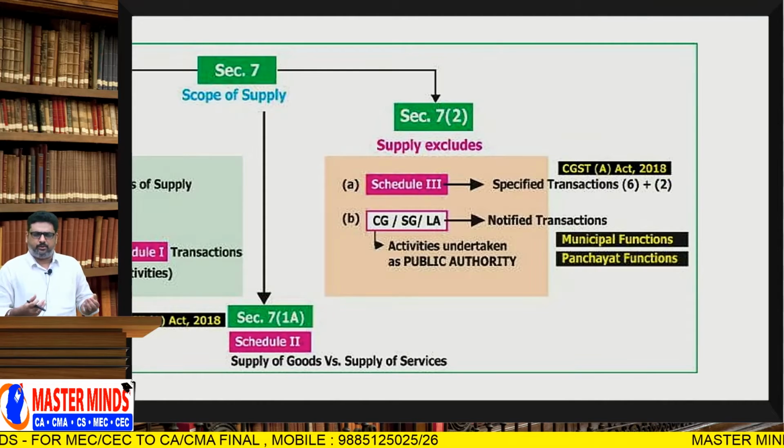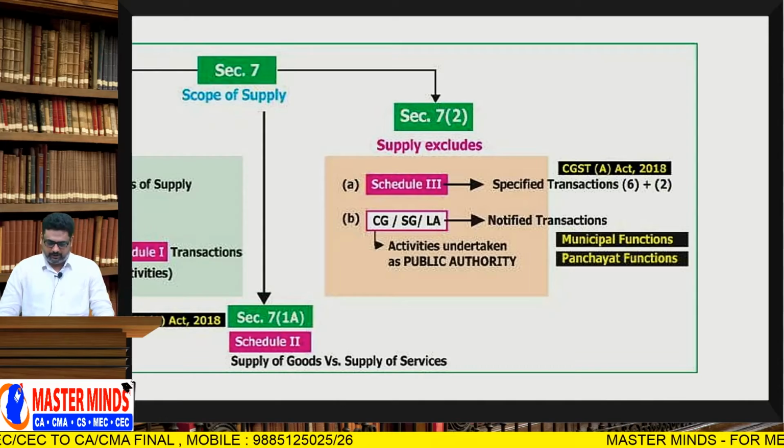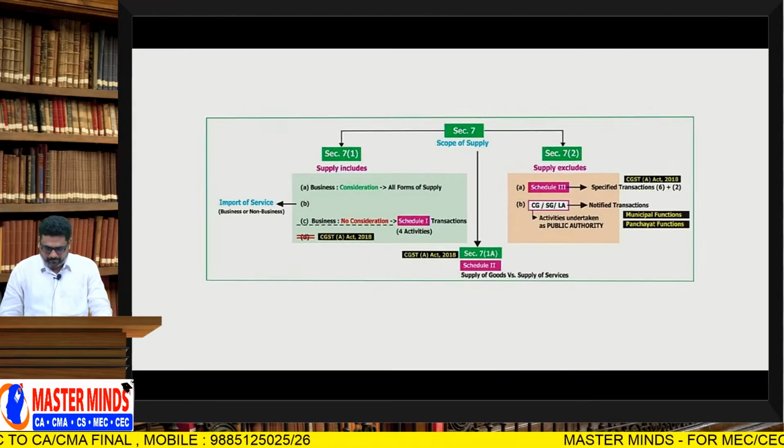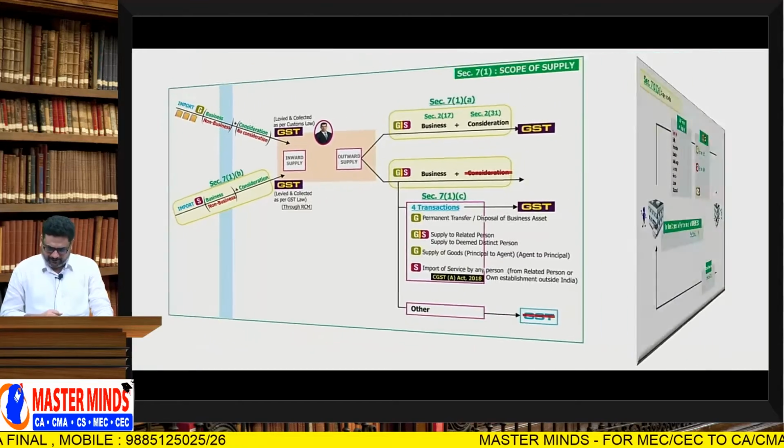That means exclusions from the word supply. This is an overview of this particular topic. We will come to this point later on.